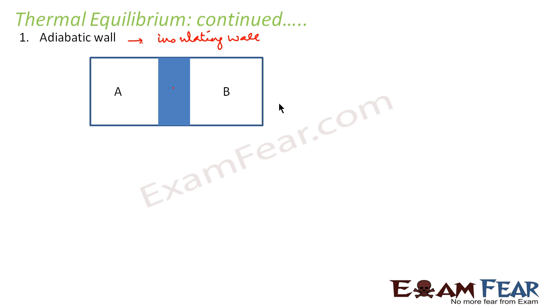So in this case, we can say that if system A is at some pressure P1 and some volume V1, and system B is at some pressure P2 and some volume V2, that means any gas at some pressure P1 and volume V1 will be in thermal equilibrium with any other gas at some pressure and volume if they are separated by an adiabatic wall, because no heat flow will take place, therefore there will be no change in temperature involved.